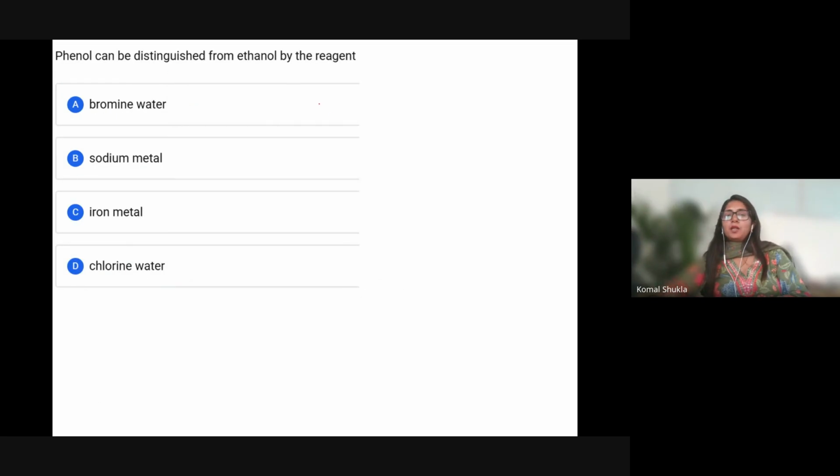Next, we have the next question: phenol can be distinguished from ethanol by which reagent? You have four options: bromine water, sodium metal, iron metal, chlorine. I think I have done this. I did this question before, I think. Let's check.